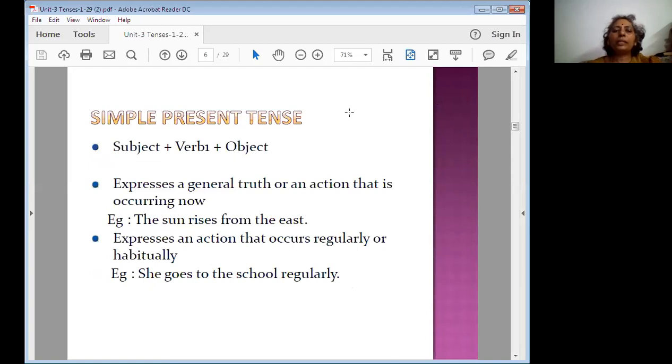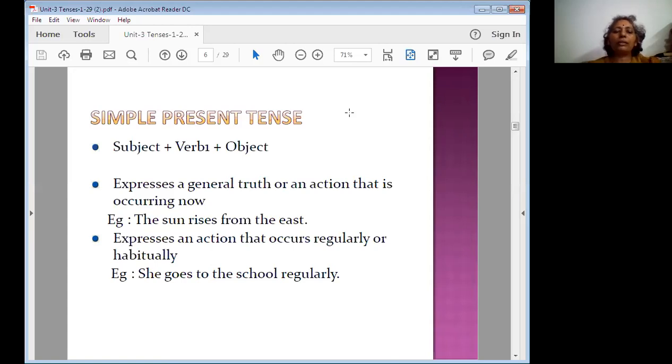Simple present tense. Now you take the structure here. A formula is generally used in mathematics or chemistry or other subjects, but here we are using the word structure for the sentence: subject plus plain verb plus object. What does it give us? It expresses a general truth or an action that is occurring now.